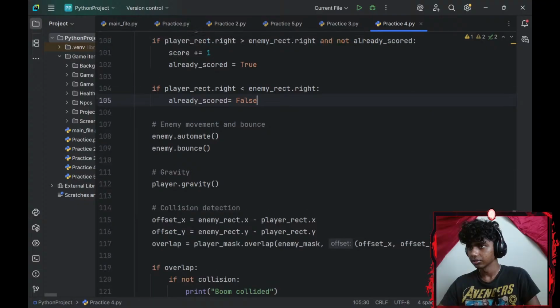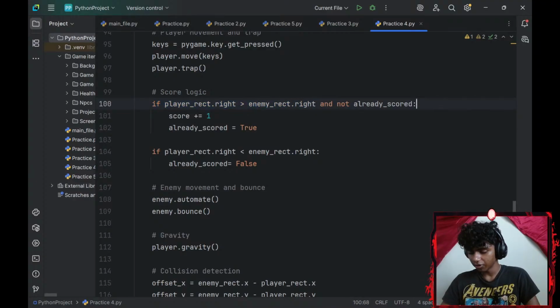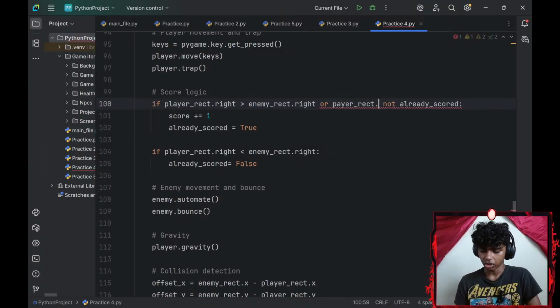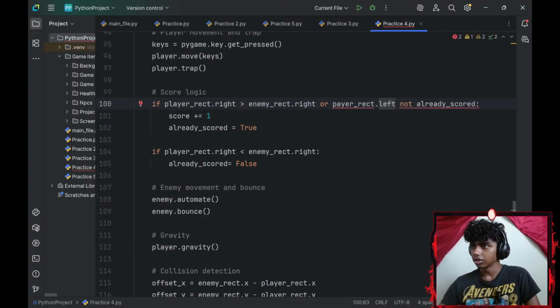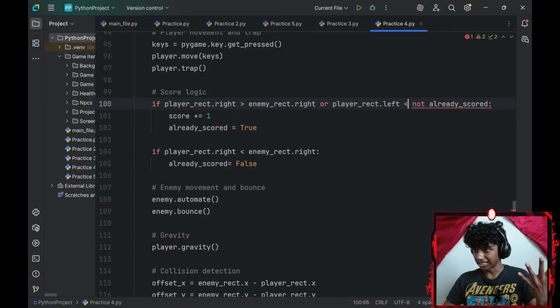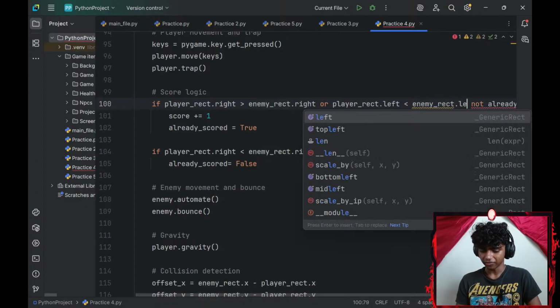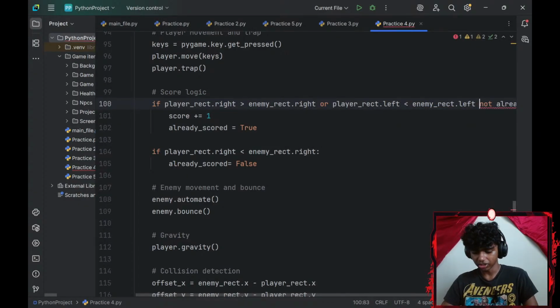So for that, if my player_rect.right and not already_scored, I want to add one for left as well. Or honestly, I might add the or here. Or my player_rect.left is less than my enemy_rect.left, and not scored.